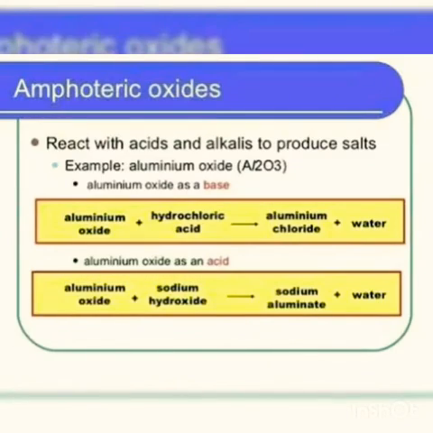Some metal oxides are insoluble in water, but some metal oxides are soluble in water and they form alkali. You know what is an alkali? An alkali is defined as a base that is dissolved in water. Just observe some examples. Some metal oxides such as aluminium oxide, zinc oxide, etc. show both acidic as well as basic behavior. Such metal oxides react with both acids as well as bases to produce salt and water, and such oxides are called amphoteric oxides.